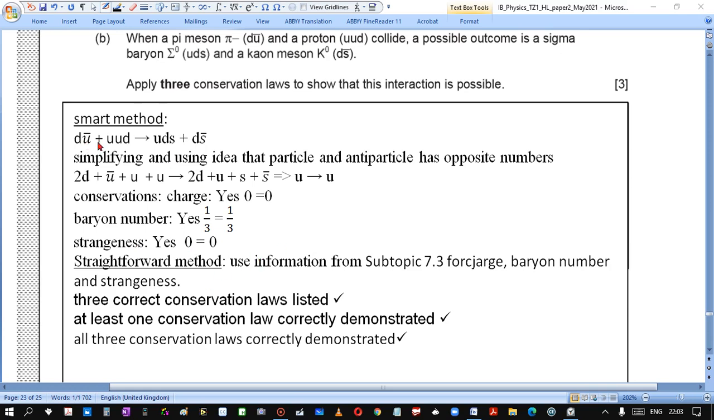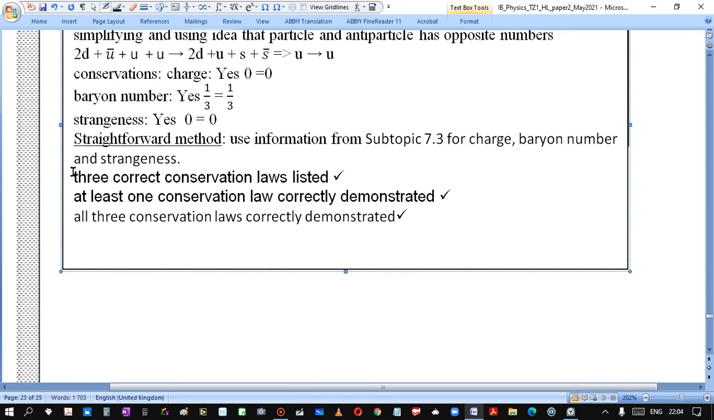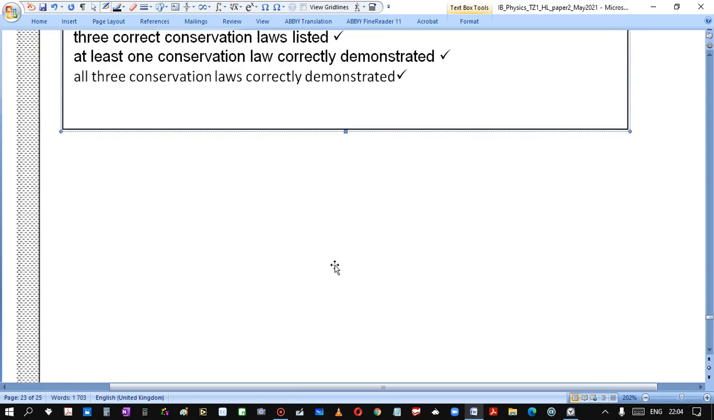Straightforward method: you should use the subtopic 7.3 table for charge, baryon number and strangeness for quarks, so you can add and show. So this is a requirement of the mark scheme: three correct conservation laws listed, so we have 3. All 3 conservation laws should be correctly demonstrated. I demonstrated by the smart method, you can demonstrate by the straightforward method.